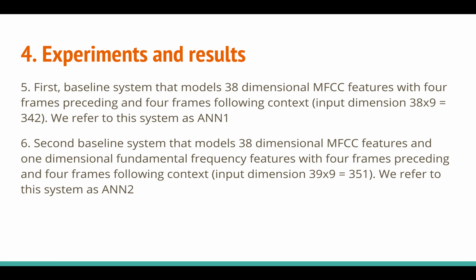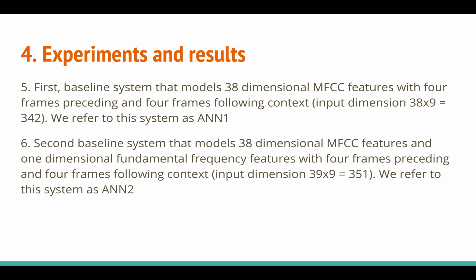For the first baseline system, which takes only MFCC, they feed a 38 dimensional MFCC feature with 4 left and 4 right context. So totally they get a 342 dimension input to the ANN1 system, which is a one hidden layer neural network which takes only MFCC. The second baseline takes 38 dimensional MFCC features along with 1 dimensional fundamental frequency.